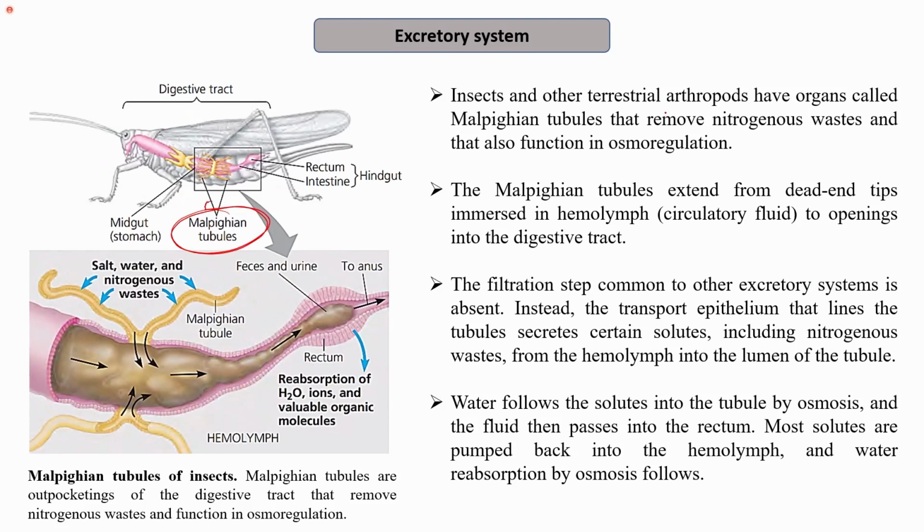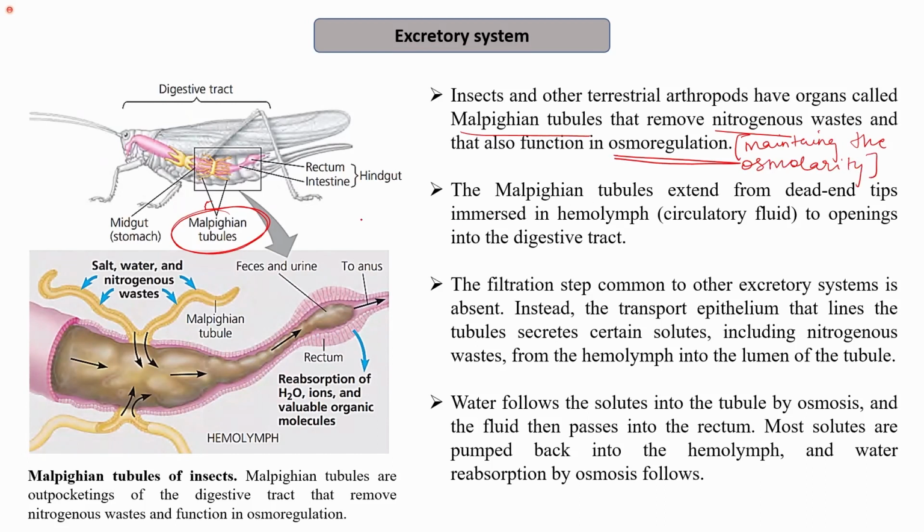So insects and other terrestrial arthropods have organs called the Malpighian tubules that remove the nitrogenous waste and also function in osmoregulation, that is maintaining the osmolarity. That is the salt balance, salt water balance.